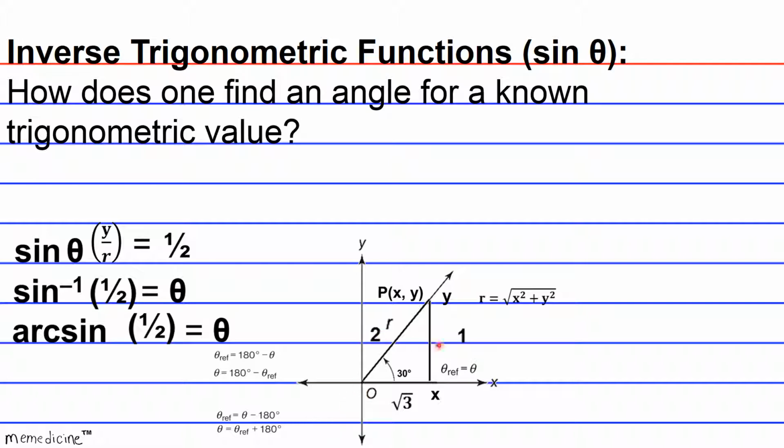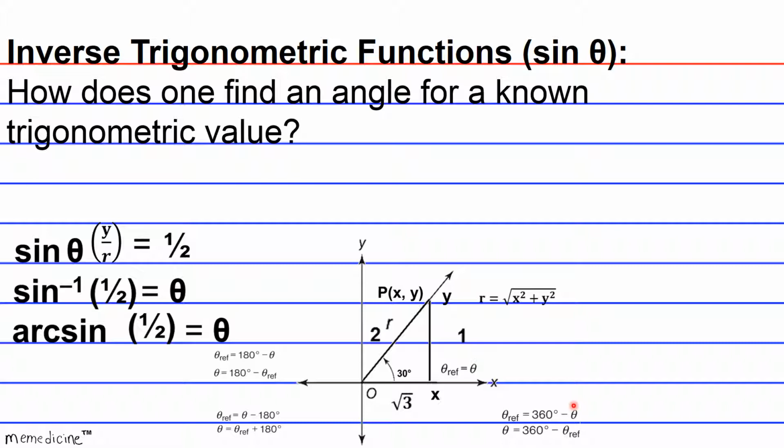Oh, actually, yeah, the solutions are in quadrants 1 and 2. Earlier I said it was negative over here. I was wrong because the y-coordinates are positive in quadrant 2, and our hypotenuse is always positive. But let's say you were to end up in quadrant 4. This is how you would calculate the reference angle.